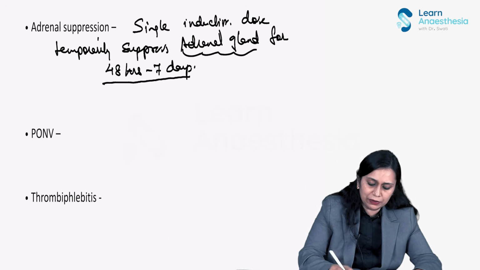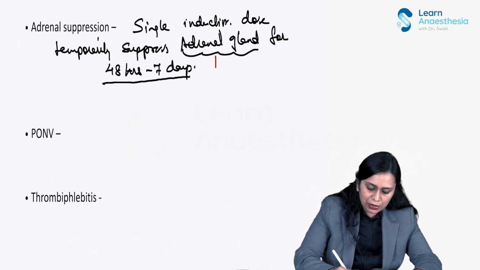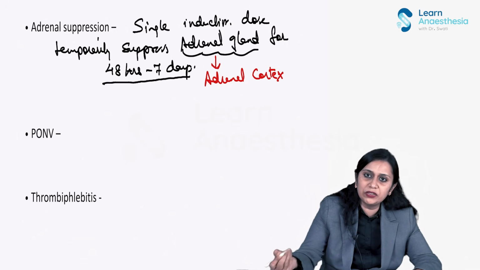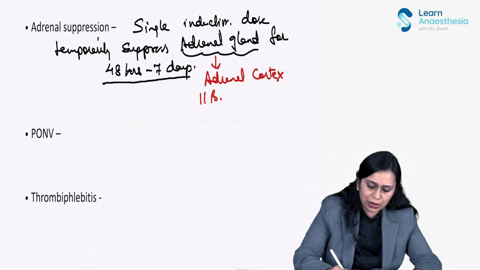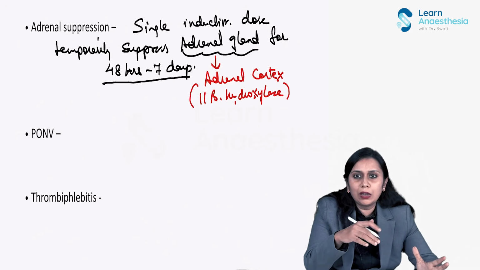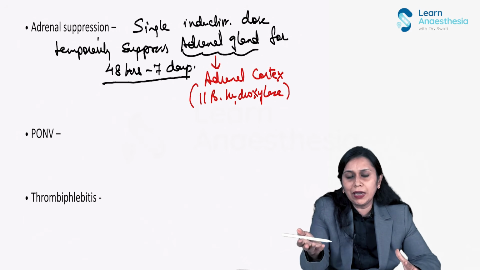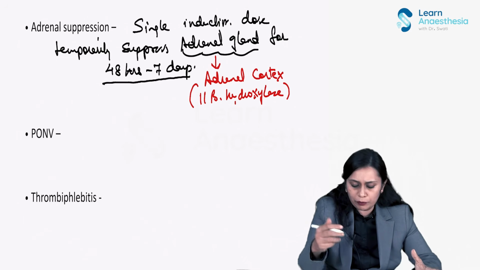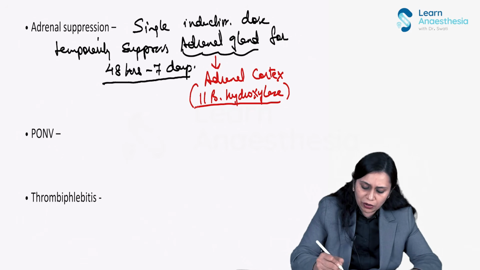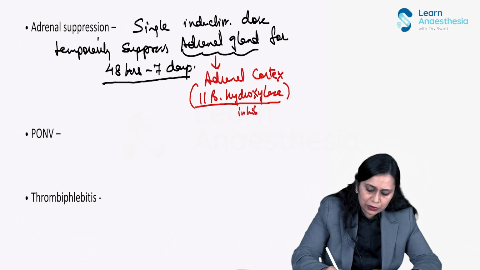It suppresses the adrenal gland, actually the adrenal cortex, right? And there is an enzyme in adrenal cortex which is inhibited, 11-beta hydroxylase. Now, this is an essential enzyme which would lead to the transformation into cortisol, right? So final cortisol formation requires this 11-beta hydroxylase. So 11-beta hydroxylase is inhibited.